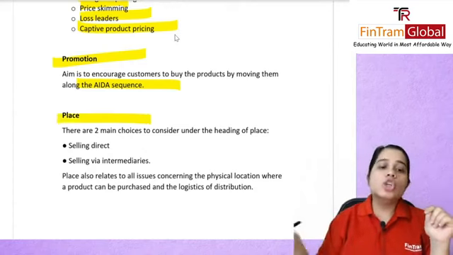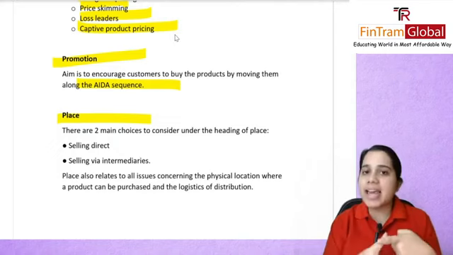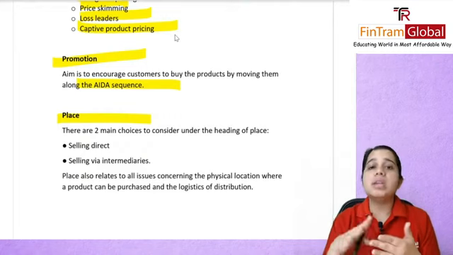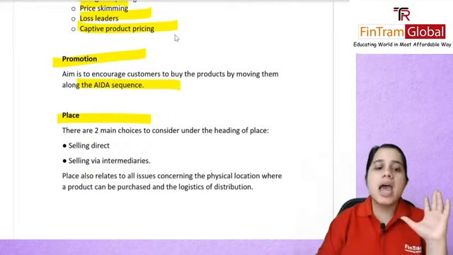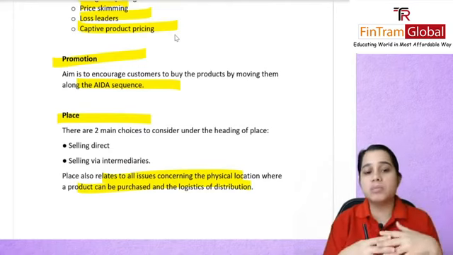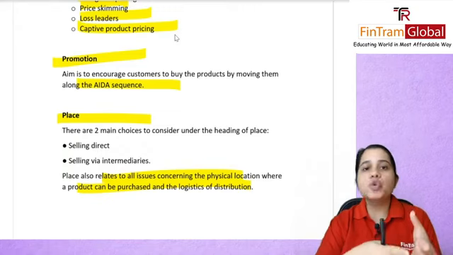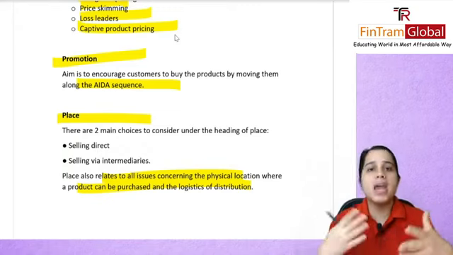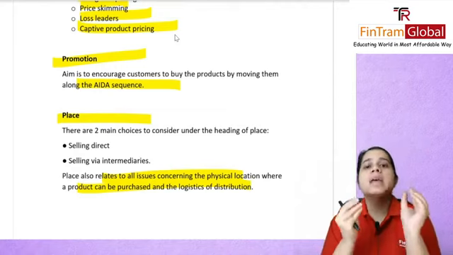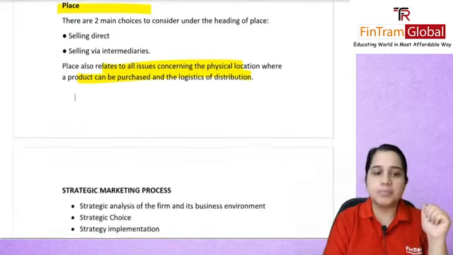Then place. There are two main choices you will consider: whether you want to sell directly to your customers or sell indirectly, that is, through intermediaries such as wholesalers and retailers. Place will also relate to any issues regarding your physical location. How can people buy, and from where? Whether I go to a supermarket or I go online, and how you are distributing, or what your logistics are. How will this product reach your customers? All that will be covered under your place.